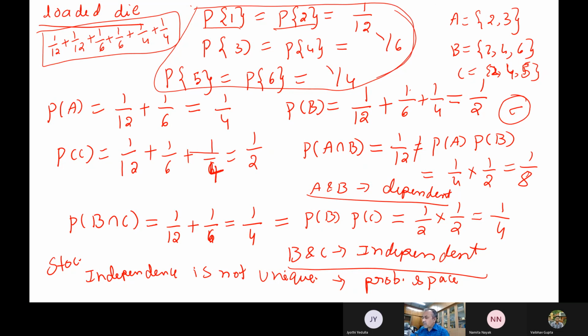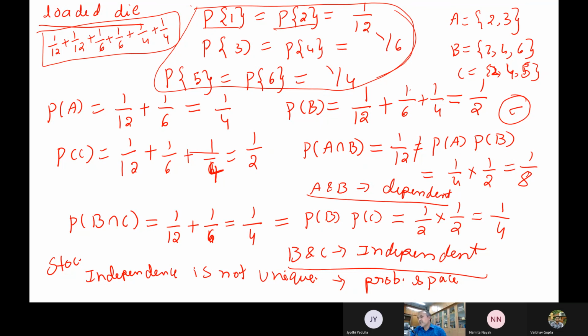So now you can ask interesting questions like what is a coordinate system where A and B become independent, whereas B and C become dependent. So you can vary that. It is the same as your stress matrix, which is not unique and depends on your coordinate system. You change the coordinate system, you will get a different answer. This is a very important thing which you should understand actually.